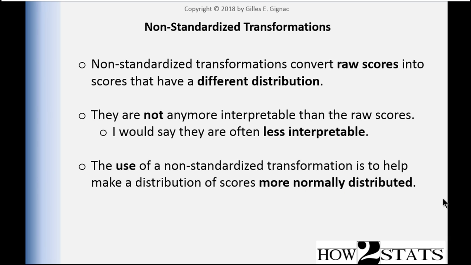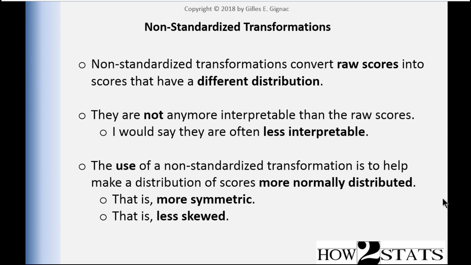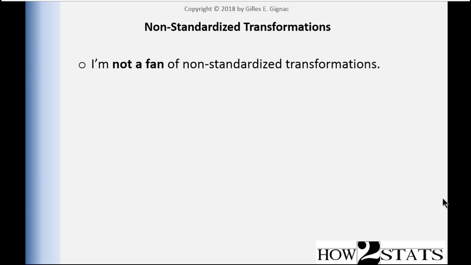The reason people use non-standardized transformations is to help make the distribution of scores more normally distributed. And I have hinted throughout the chapter thus far that one of the assumptions of many inferential statistics is that the data are relatively normally distributed. And some people think perfectly normally distributed, and they really get fooled by thinking that. So because people get data that are somewhat non-normally distributed, they might have skew of 0.5 or skew of negative 0.63. They think they have to deal with that, and they have to try to make their data more symmetric or less skewed. And so they apply a non-standardized transformation to try to make their data less skewed, more normally distributed.